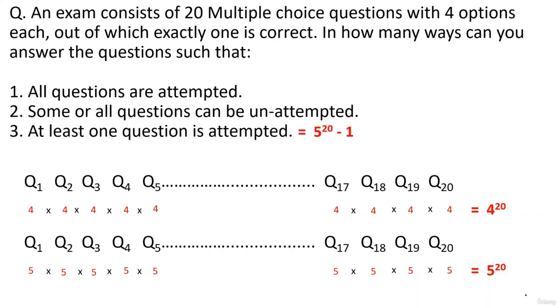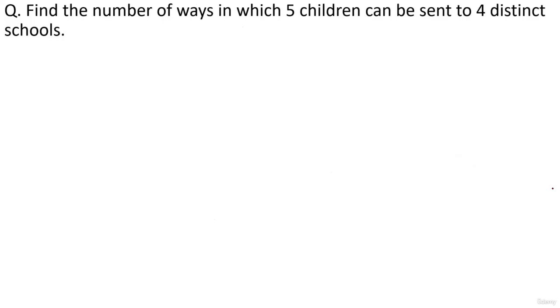That's about it. Next: find the number of ways in which 5 children can be sent to 4 distinct schools. So basically now, whatever the arrangement of objects you have, we'll have distinct objects and distinct groups. We will discuss identical objects as we go on further, in a different lecture, arrangements of objects not all distinct, and arrangement of identical objects we'll study there. So right now I have distinct objects to be divided into distinct groups.